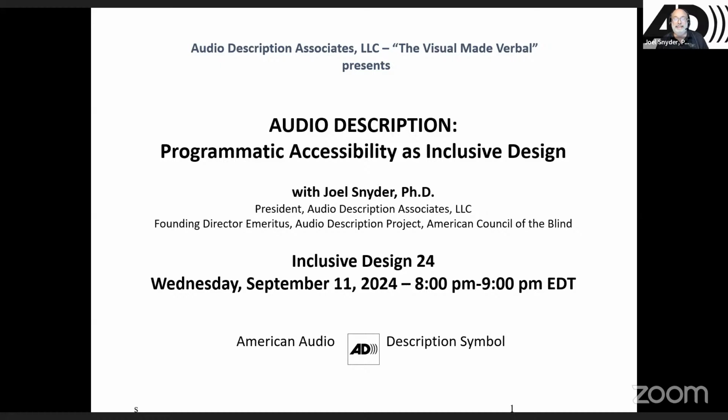And at the bottom, 4 words, American Audio Description Symbol, which flank an image, actually, a logo, the logo for audio description, a white square within which are 2 letters in bold black type, an A and a D. The left side of that A is tilted just a bit to the right, and to the right of the curve in the D, 3 curved lines. Period. Why do I say that?